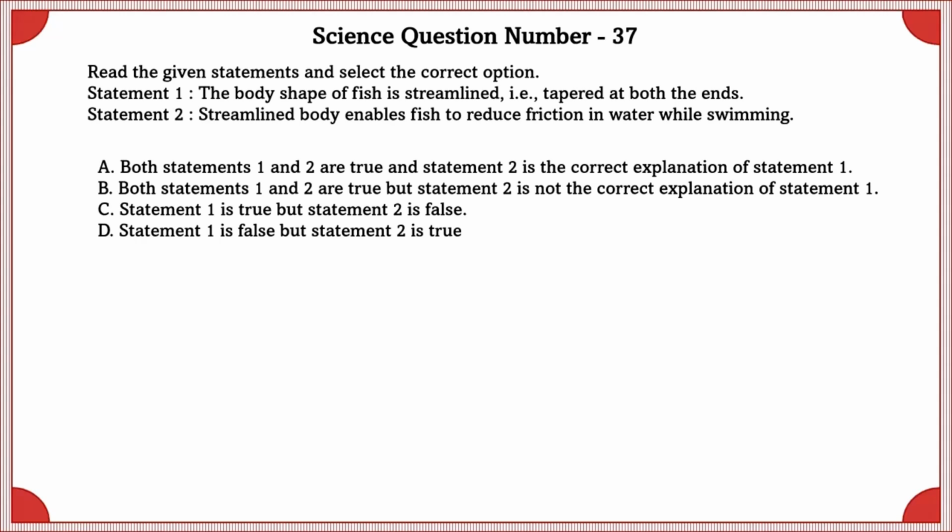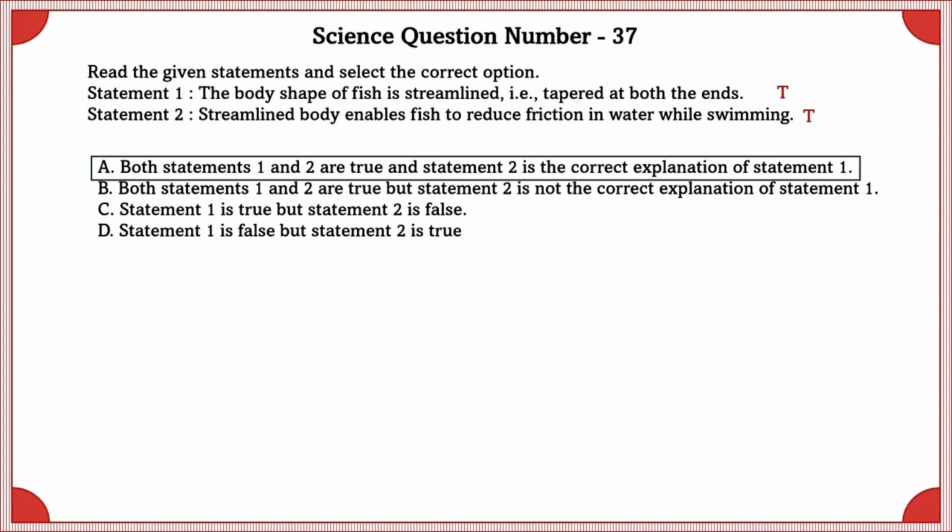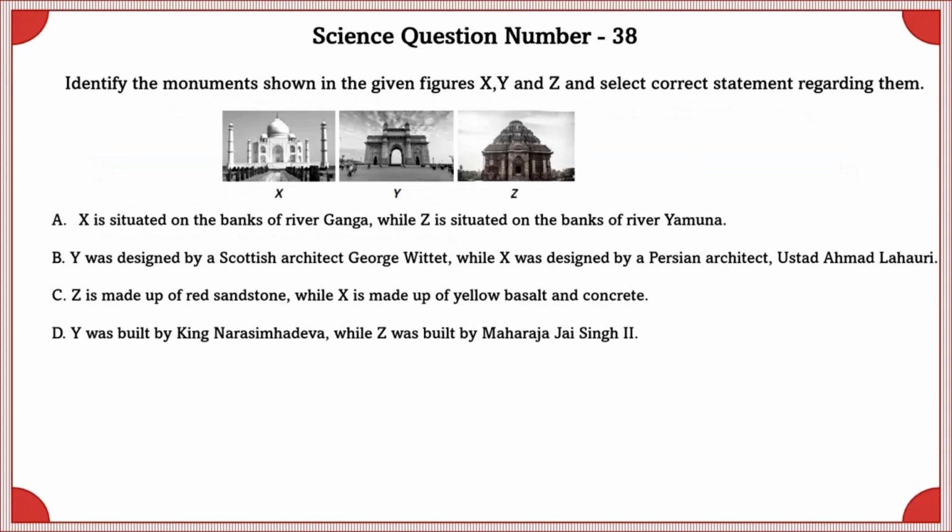Science question number 37. Read the given statement and select the correct option. Statement 1. The body of a fish is streamlined, therefore tapered at both the ends. This is true. Statement 2. Streamlined body enables fish to reduce friction in water while swimming. Yes, this is also true. So both the statements are true and statement 2 is the correct explanation of statement 1.